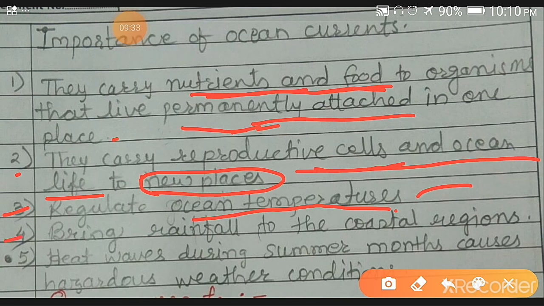Then they also bring rainfall to the coastal regions. Because of ocean currents, lots of precipitation is there, and that's why rainfall is also there in the coastal regions. Then number 5 is heat waves during summer months causing hazardous weather conditions.